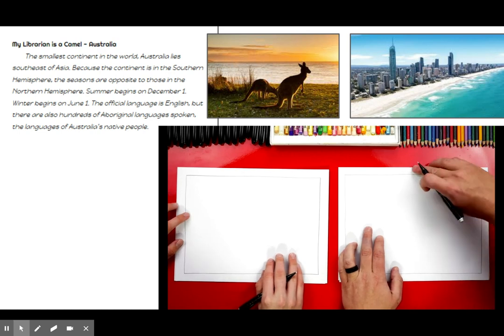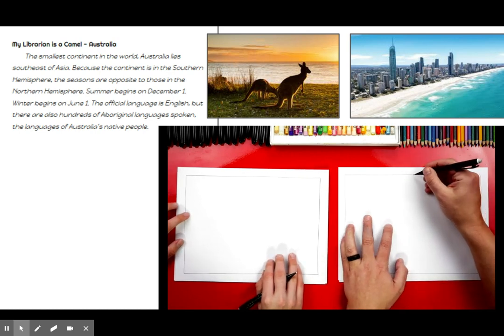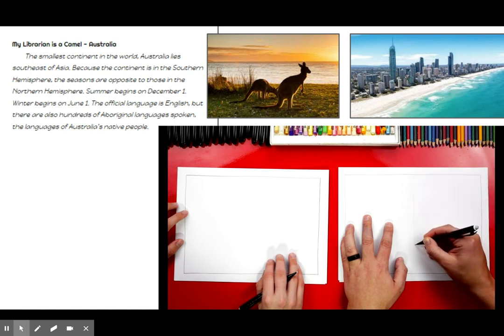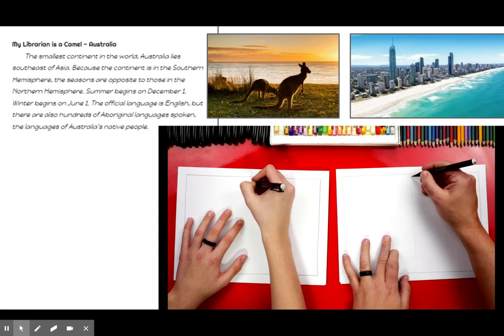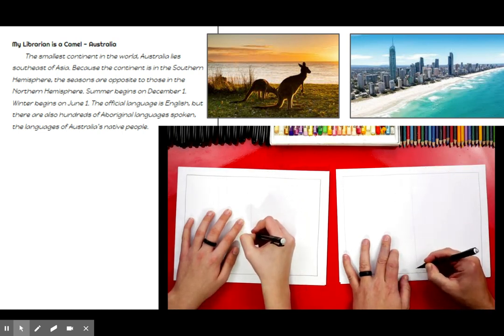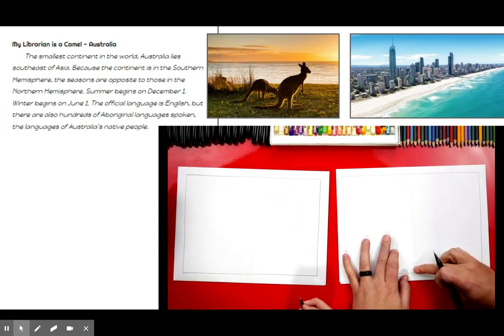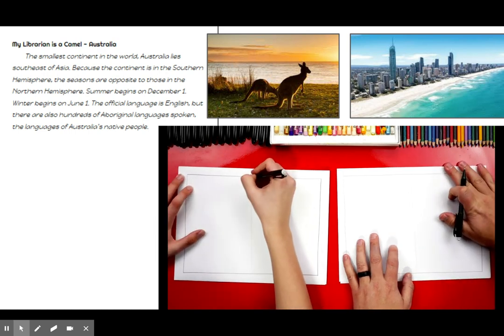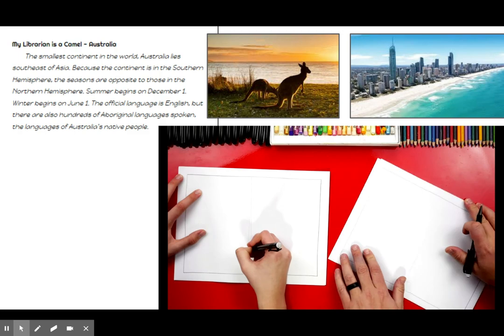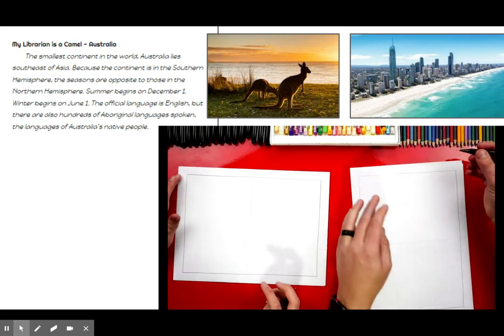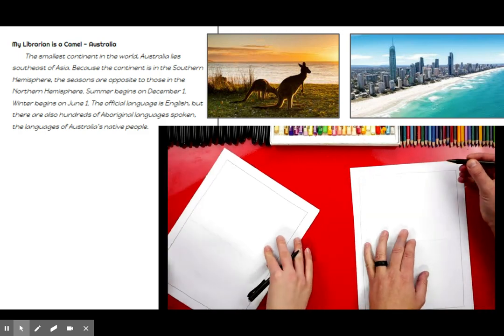Next, we're going to split our flag right in half. Now this line I'm going to draw lightly first. So I'm just going to go right down the middle, and this line probably won't show up on the camera. So we're going to split it right down the middle first. We don't really need to go all the way down, but sometimes that makes it easier to split it in half. Then we're going to turn our paper sideways like this, and we're going to split our paper in half